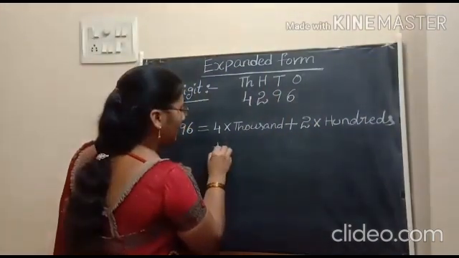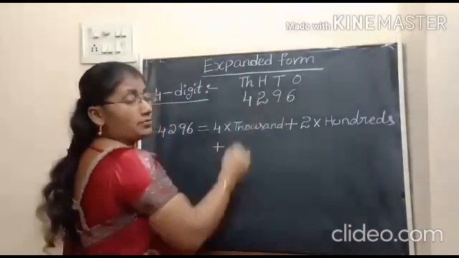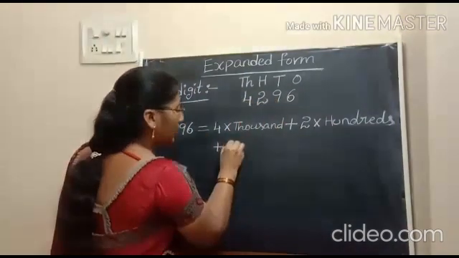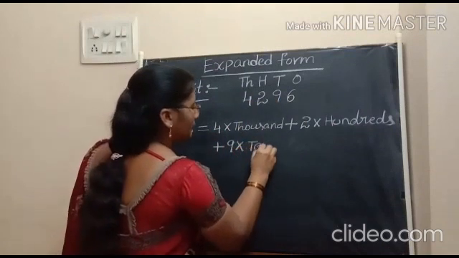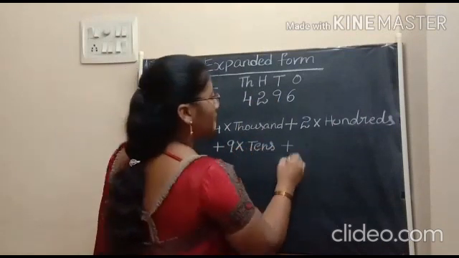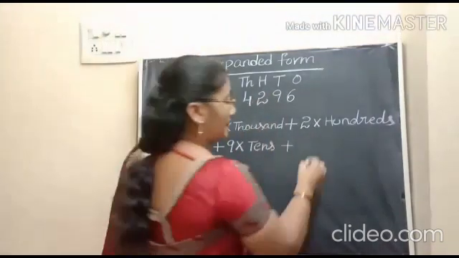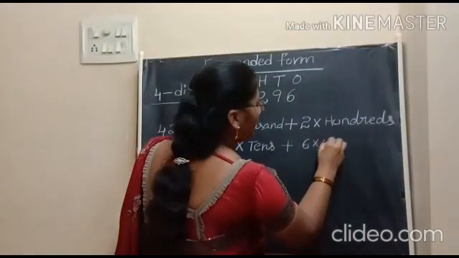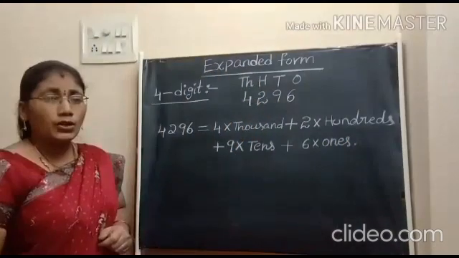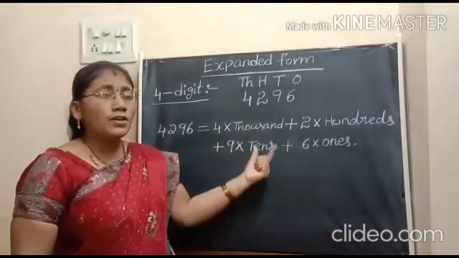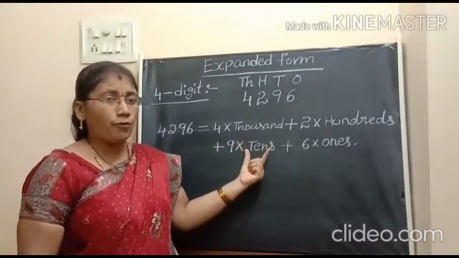I am taking here place value of 9 means face value of 9 into its place, tens, plus place value of 6. 6 into ones. It is in ones place. Okay children, this is one of the ways to write expanded form.